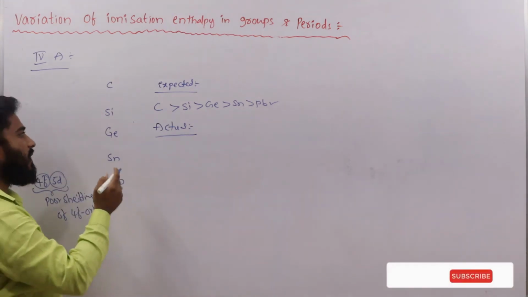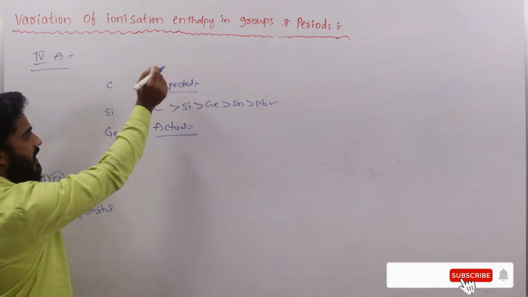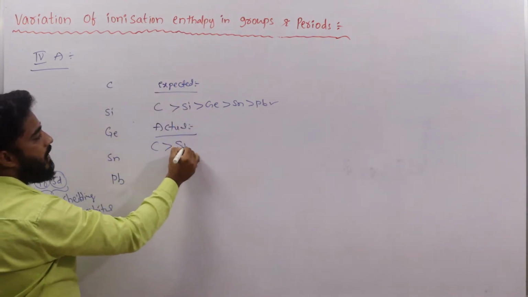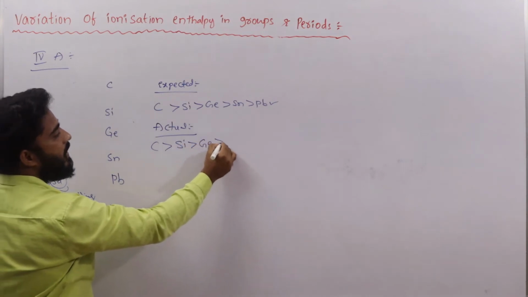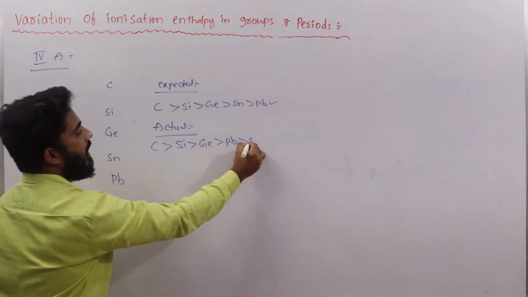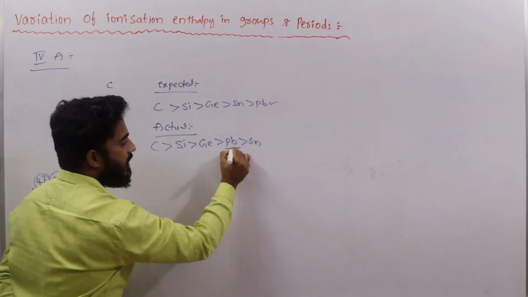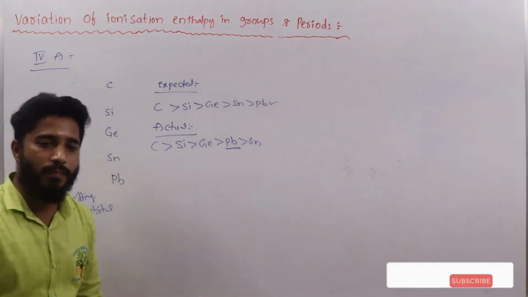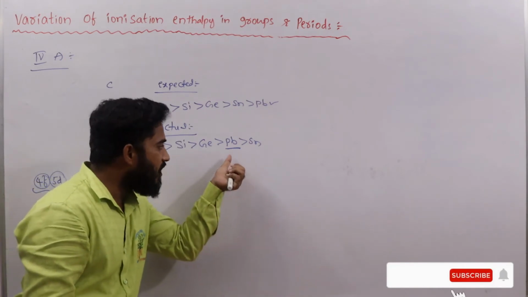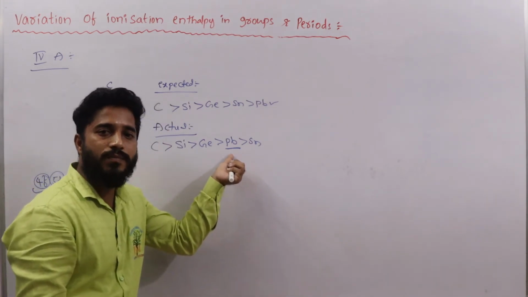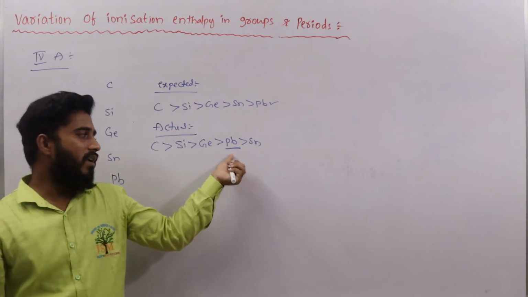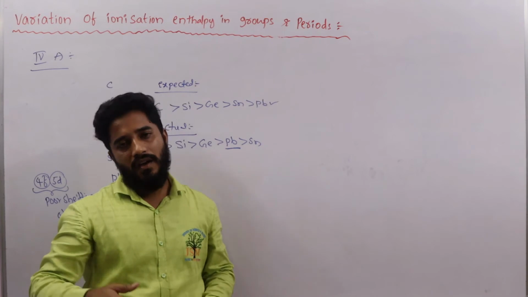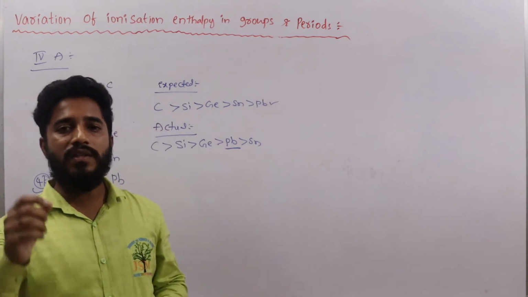This is the expected order. Then what is the actual order here? Carbon, silicon, germanium, lead and tin. Why does lead have more ionization enthalpy here? That is due to the poor shielding of 4f orbitals, which are present here. Because of poor shielding of 4f orbitals, the nuclear charge on the outermost electron increases.